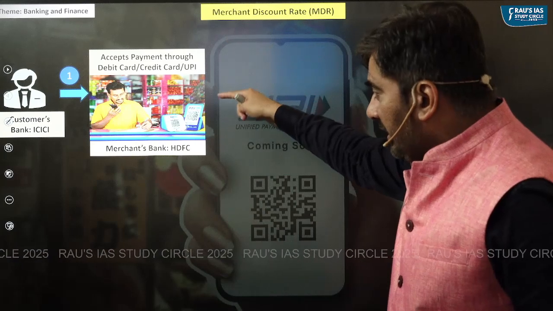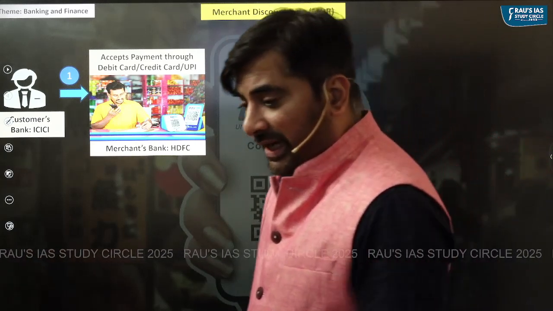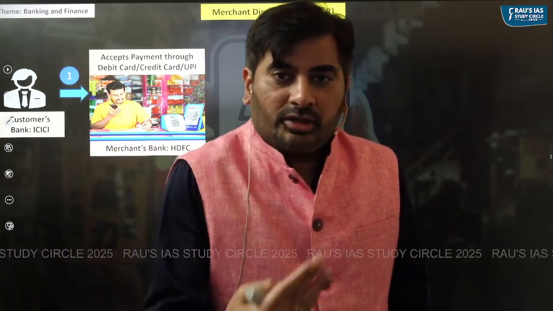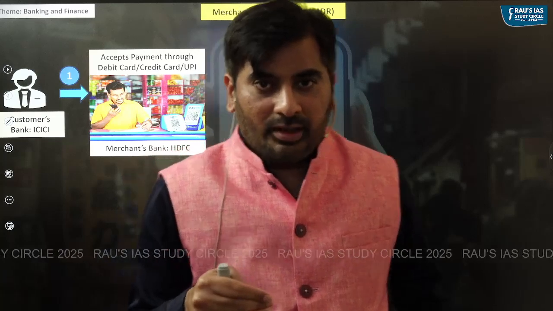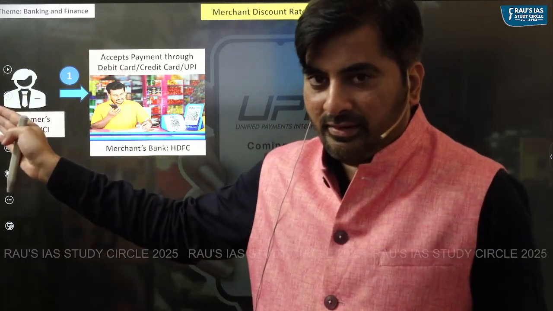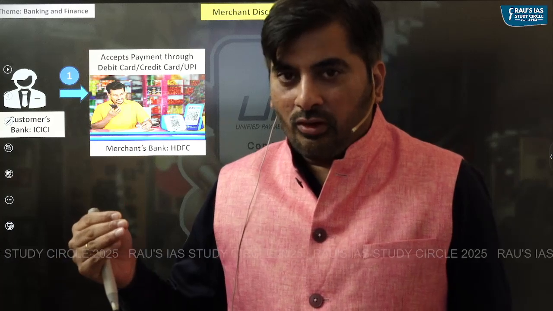This particular merchant has an account with HDFC. So you must understand, to enable this merchant to accept payment, there are a number of players who are involved. For example, the customer bank, ICICI Bank, is involved. The merchant bank, HDFC, is involved.